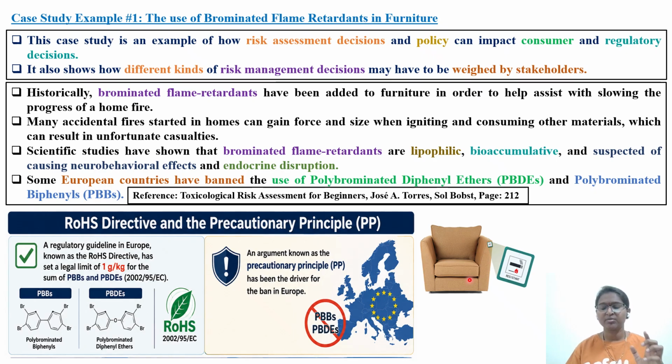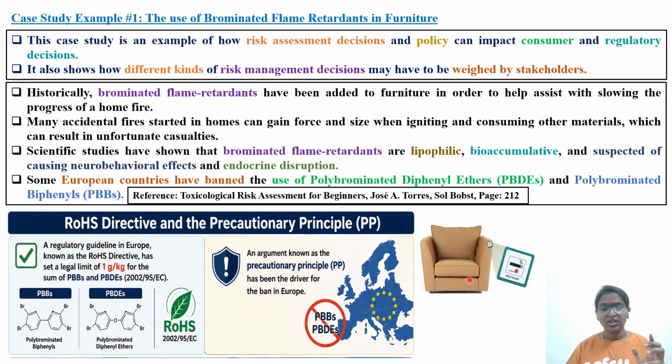Always remember that the examiner is from America. Most of the case studies or examples, the question framing will be from American citizens only. So in the American household, there is a high possibility that if there is any fire accident, this furniture will catch fire.